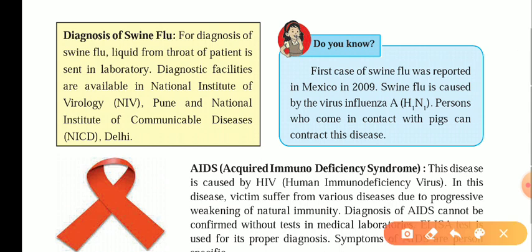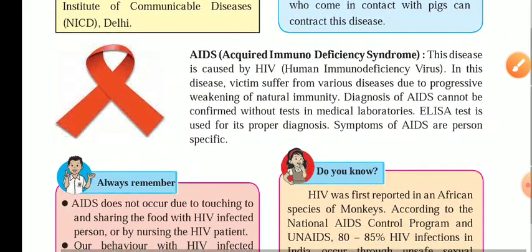And here they have given information about the first case of swine flu, which was reported in Mexico in 2009. Swine flu is caused by the influenza H1N1 virus. A person who comes in contact with pigs can contract this disease easily. So we should avoid contact with pigs.